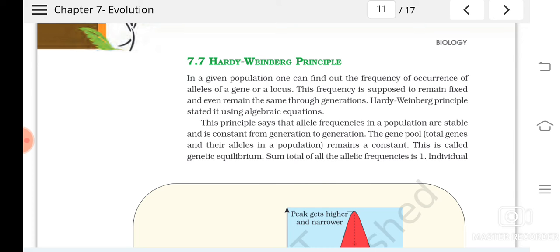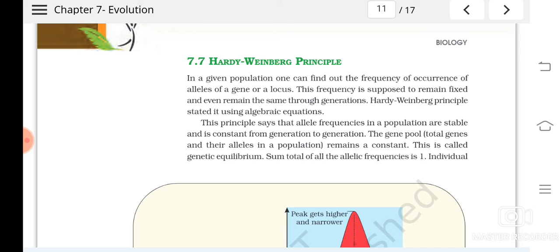That is, the possibility of occurrence of a particular allele in a population will remain the same. If there is a change in the allelic frequency, say of capital T and small t, you have to find the frequencies of individuals with capital T capital T, capital T small t, and small t small t. I'm giving this example because you are very familiar with tallness.